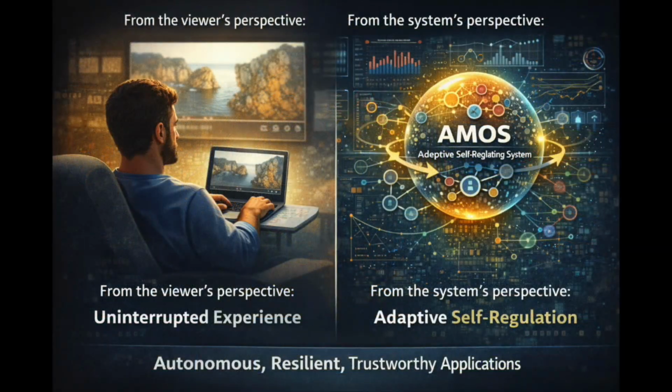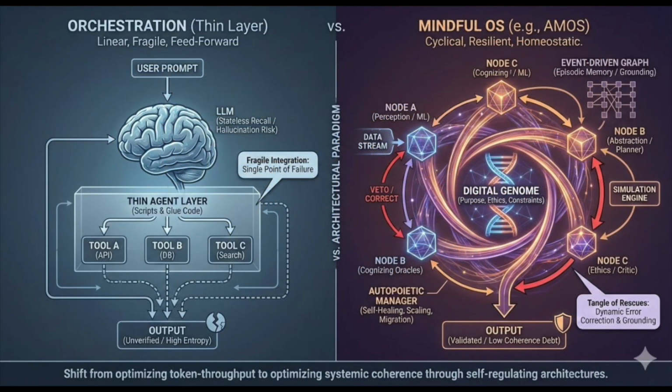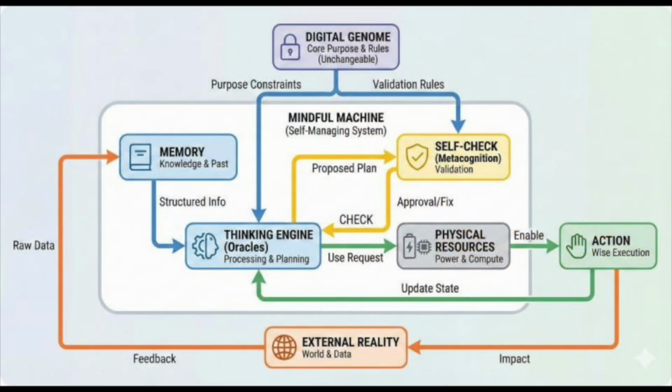From the viewer's perspective, the experience remains uninterrupted. From the system's perspective, every action is observed, recorded, and used to restore equilibrium. This example demonstrates how AMOS enables applications to operate as adaptive, self-regulating systems, capable of maintaining continuity, reliability, and user trust even in the presence of infrastructure instability. While shown here in the context of video streaming, the same principles apply to any distributed, event-driven application where availability, observability, and autonomous recovery are essential.